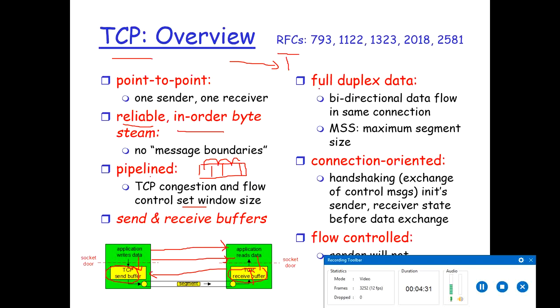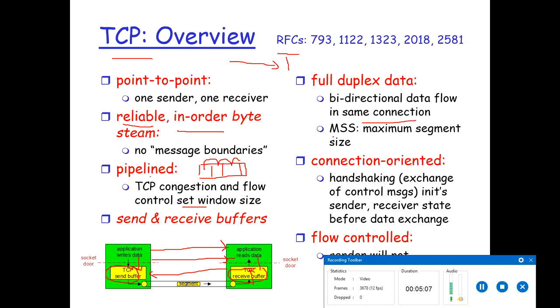Last one is full duplex. Full duplex is quite a more advanced form of communication. Full duplex means both sender and receiver can send data to each other at the same time. So it's a bidirectional data flow. In half duplex also it's a bidirectional data flow, but only one can send at a particular time. So in the same connection, both sender and receiver can transmit at the same time.